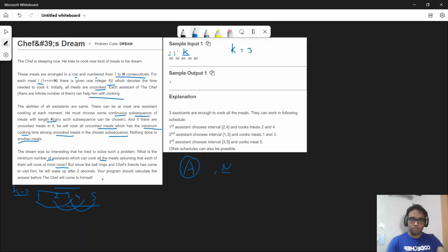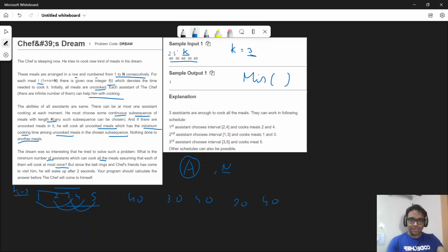Now let us understand the exact meaning of the problem using this example test case. So I'll write this problem here: 40, 30, 40, 30, 40. The problem says you can select any contiguous subsequence of length 3. Then whatever is the minimum element of that particular sequence, you can remove all the occurrences of that minimum element. Basically, I can cook that particular dish.